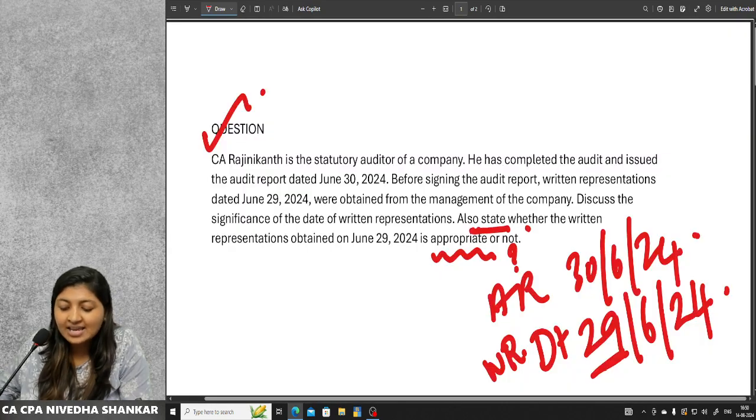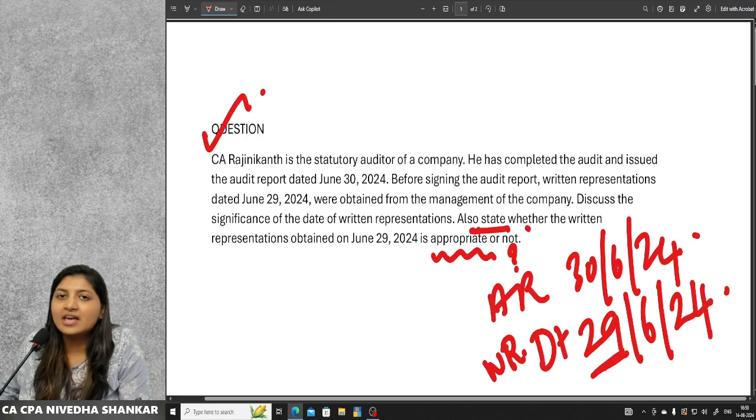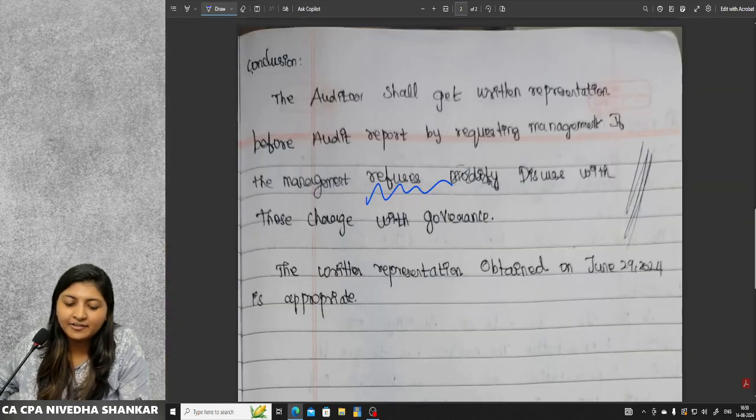The question is saying, state whether the written representation obtained on this date is appropriate or not. They are not asking about what happens if the written representation is not received from the management. This is with regard to the second paper.